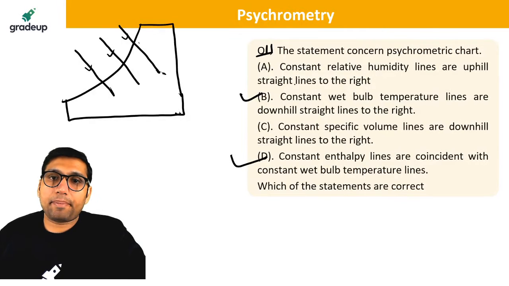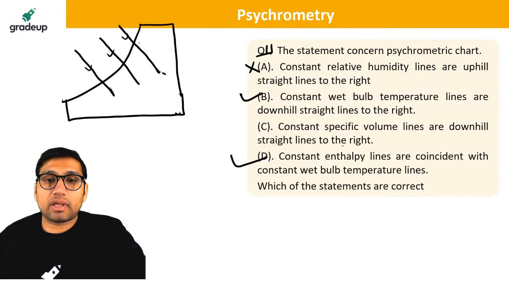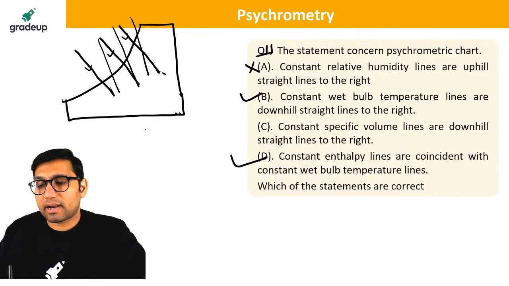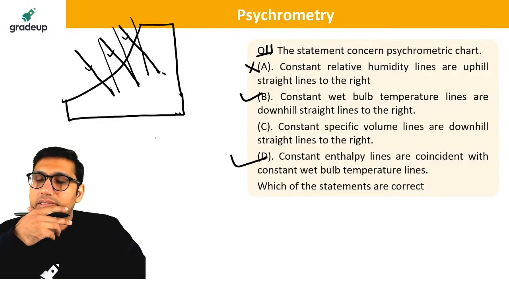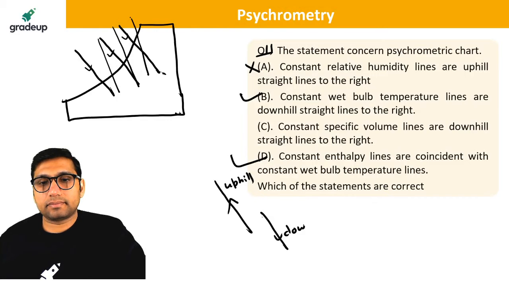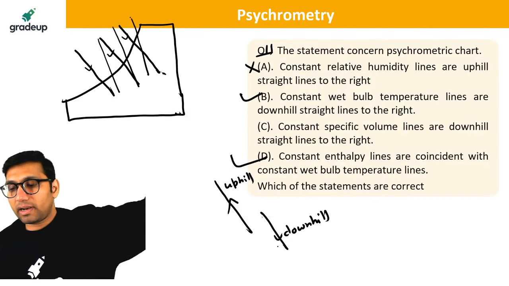Constant relative humidity lines are uphill straight lines. No, this is not correct. Constant specific volume lines are downhill straight lines to the right. Actually, yes, they will be also like this. Specific volume lines are also toward the right. Also, we can say that. But what is the meaning of downhill? Uphill means climbing a hill. If you go on the hill like this, it is uphill. Downhill means this. Downhill means going down the lines.